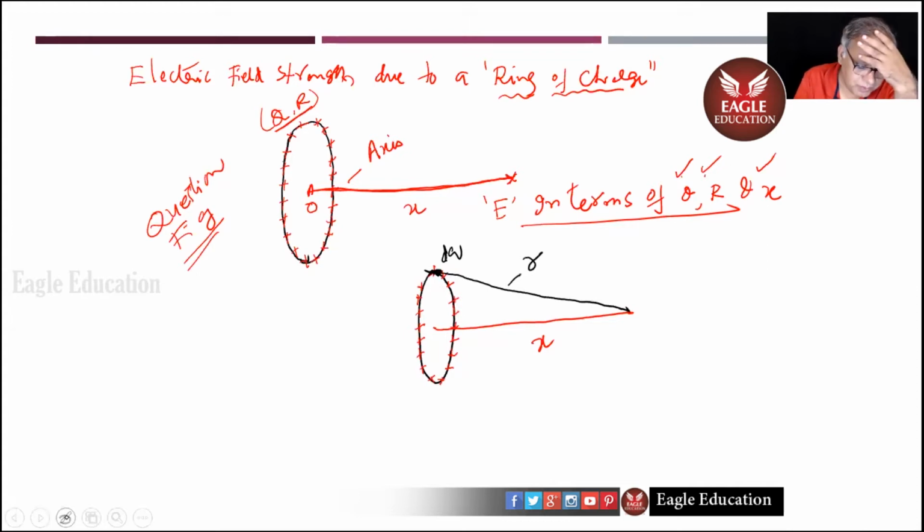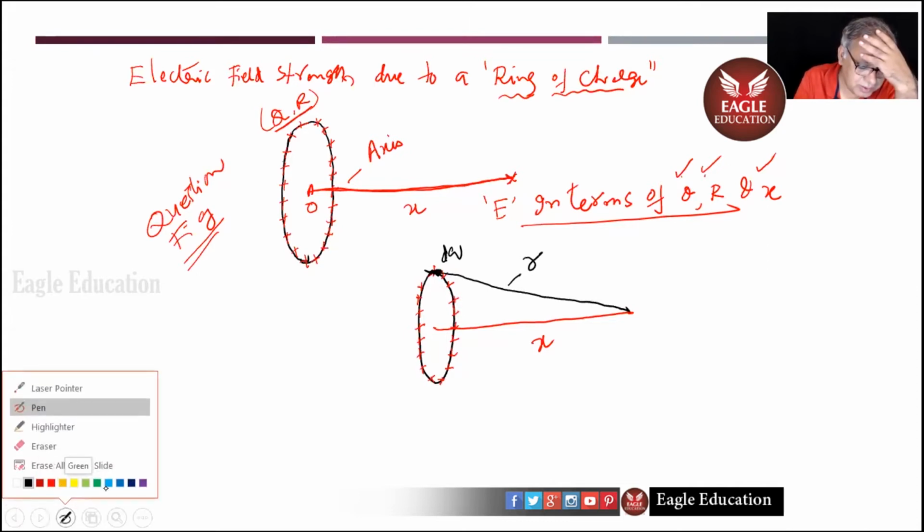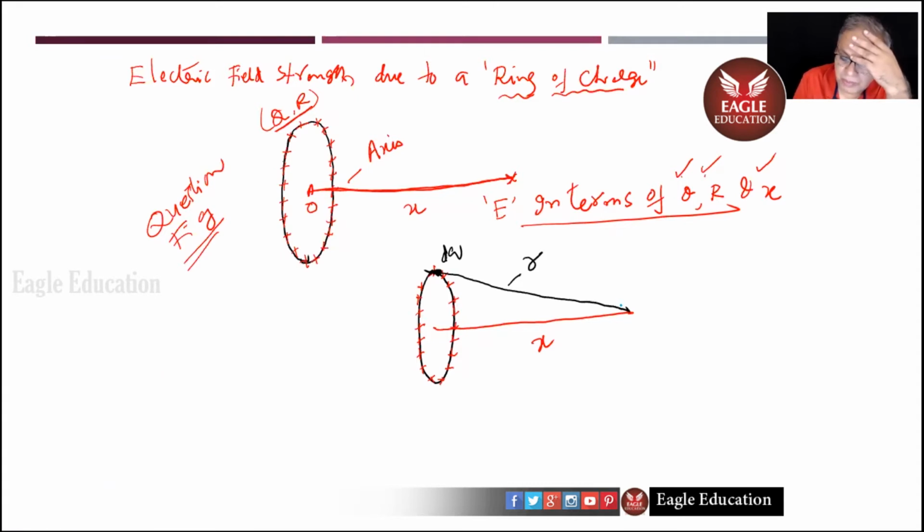You know very well, dq is a point charge now. For a positive point charge, E is all the time away from it. So this is going to be our dE. Let us say this angle is some beta. If I take my y-axis and x-axis like this, this will be beta. So this is dE cos beta. This will be dE sin beta.